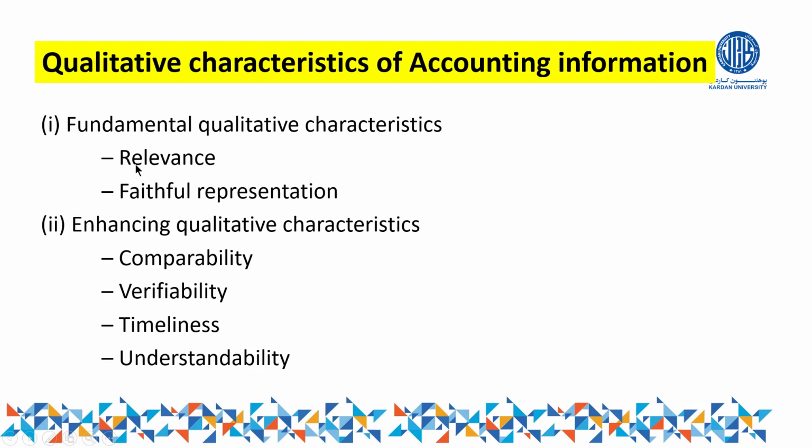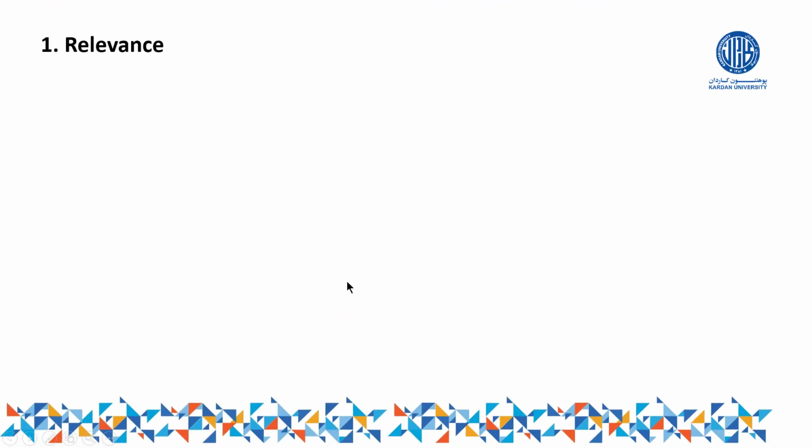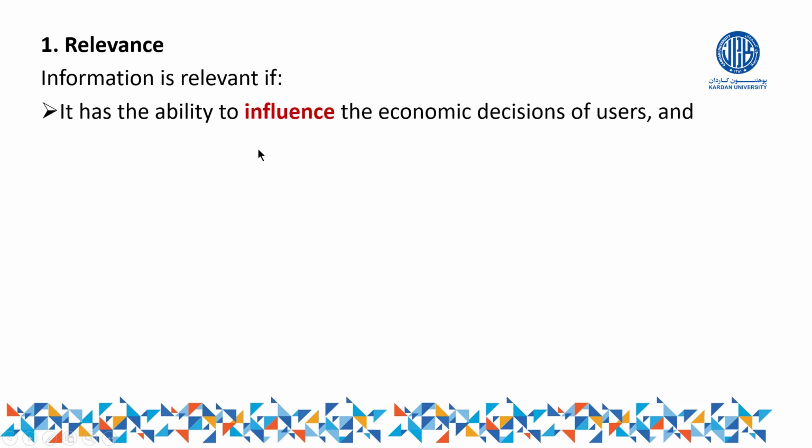So I am going to start with relevance. I know what fundamental is. Fundamental once again means the qualities which are a must, that we cannot miss. So the first type of fundamental is relevance. Now I'm going to explain relevance. What do you mean by relevance? Here, information is relevant if it has the following points. Point number one: it has the ability to influence the economic decisions of users.